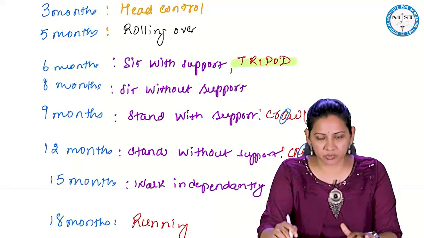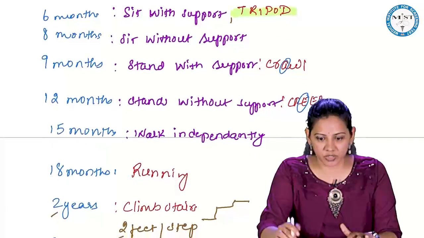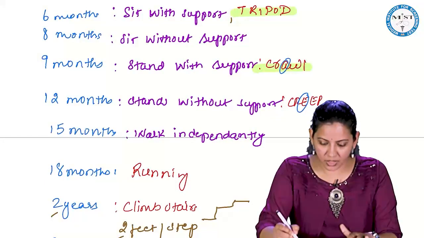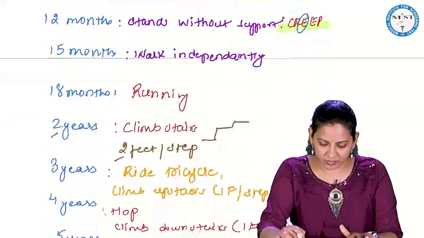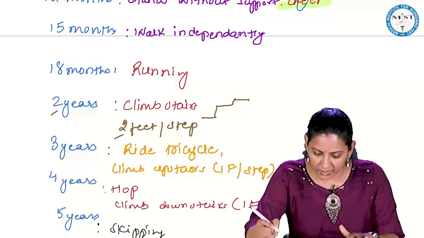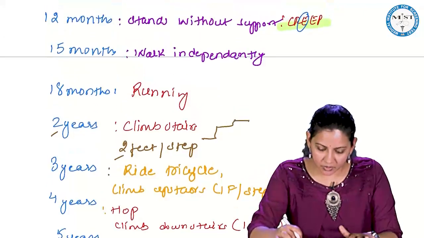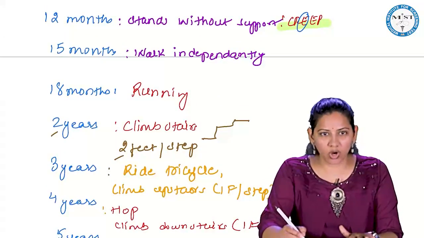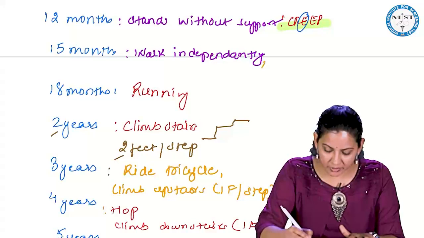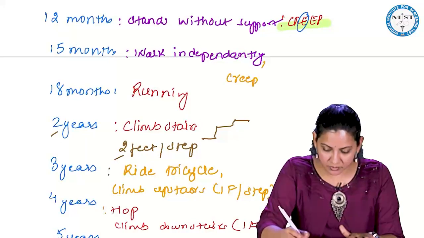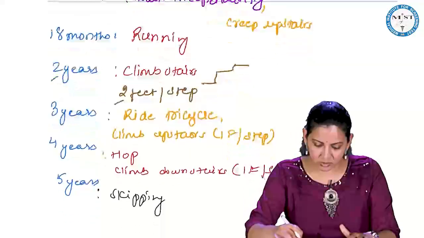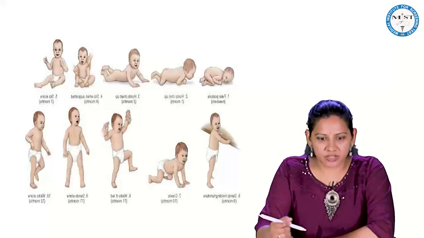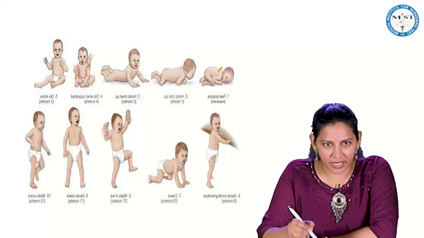What is a tripod position? It is attained at 6 months, crawling at 9 months and creeping at 12 months, 1 year. And once the child is able to walk independently, the child can creep upstairs. So by way of creeping, it can go upstairs. Clear? Okay.